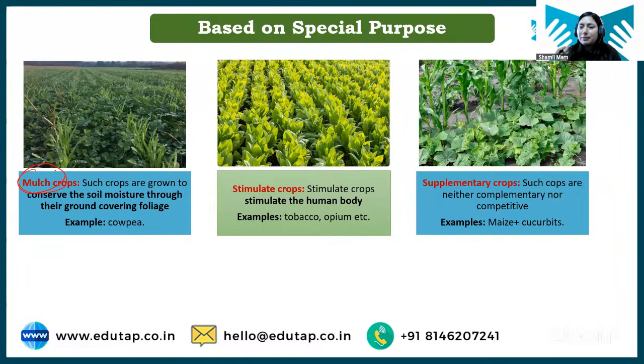Then we have supplementary crop. So students, there are some crops which are neither complementary nor competitive. Means ना वो एक दूसरे को बेनिफिट करेंगी ना वो एक दूसरे को हार्म करेंगी, so such crops will be called supplementary crops. And we can also grow such crops together because there is no effect on any of the crops, right? So if there is no complementary and no competitive effect, such crops will be called supplementary crops. Clear?